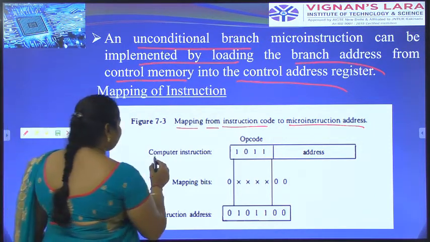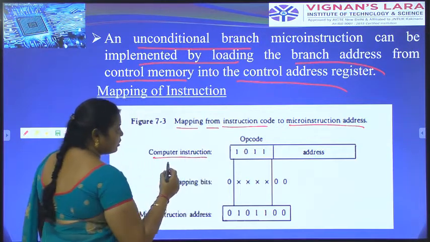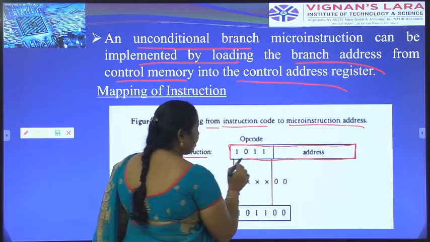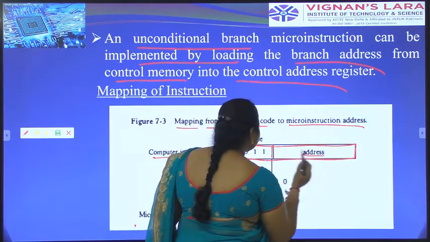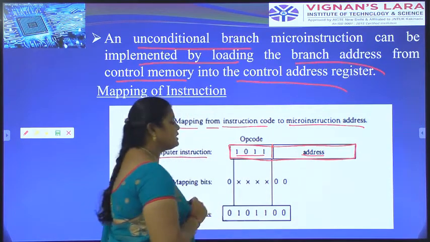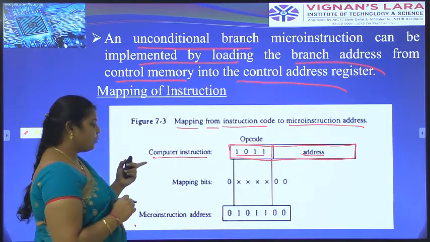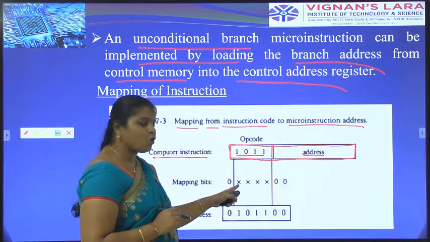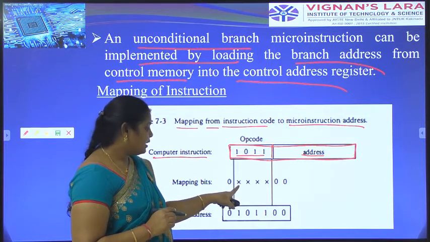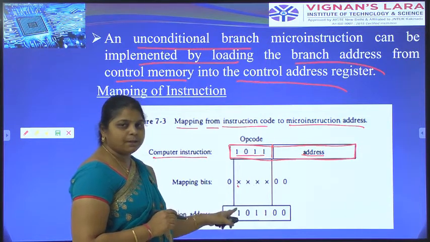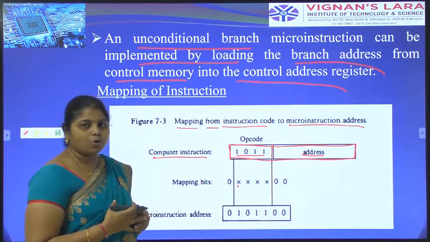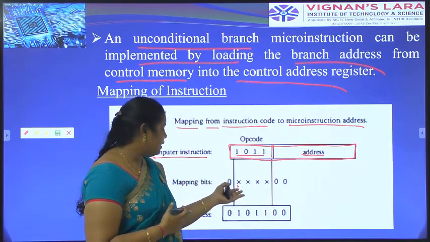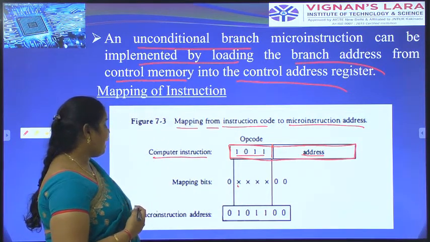Here we have to take the computer instruction. In the instruction format, some part is for the address and the other part is the opcode, 1011. That is known as a computer instruction. The mapping bits are internal, not visible, shown as don't care. What code is built into the computer is not visible in the mapping of instructions.